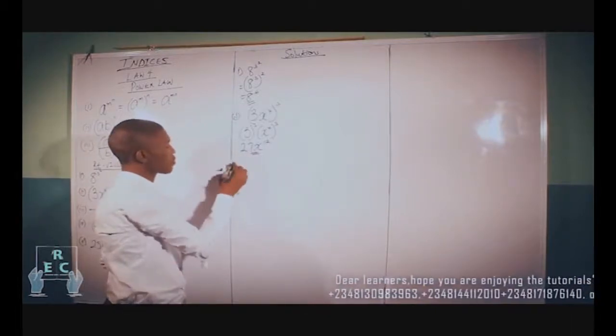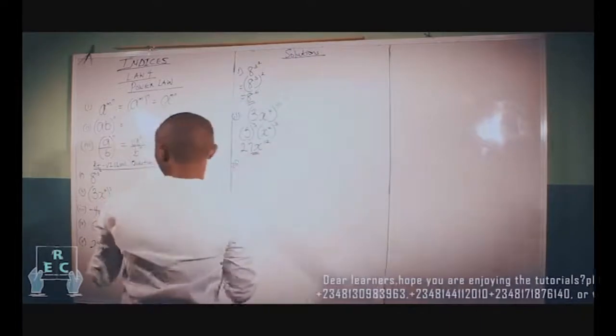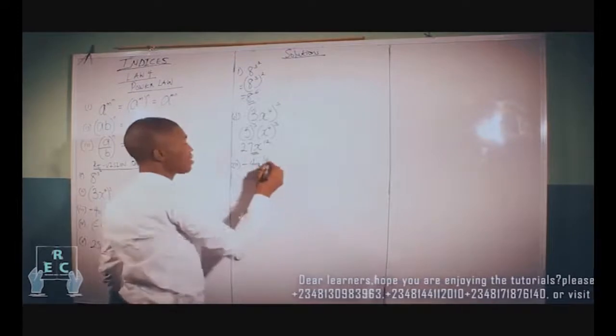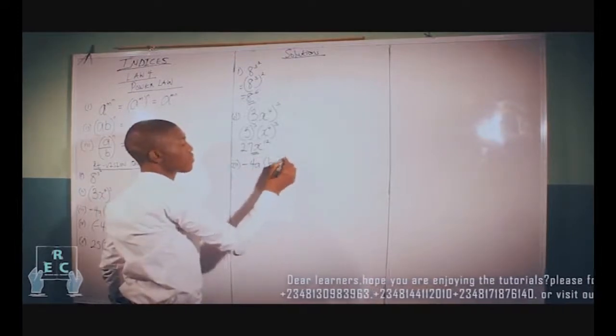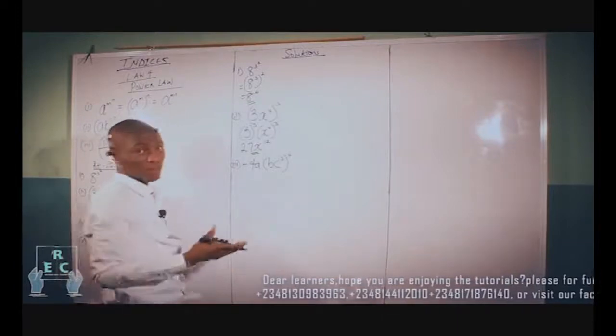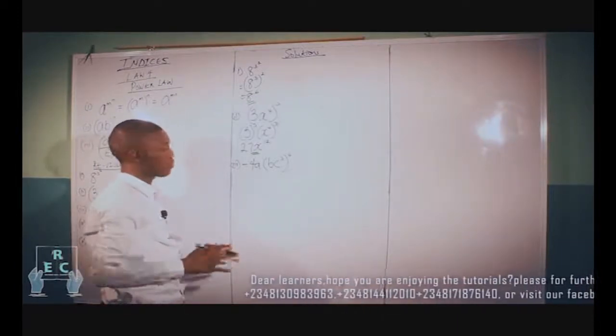Yes. Let's move on to the third: minus 4a into bracket b c raised to the power of 3, all raised to the power of 4. Alright, look at this. A bit cumbersome, no issue.